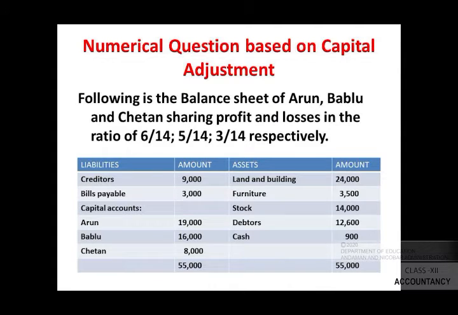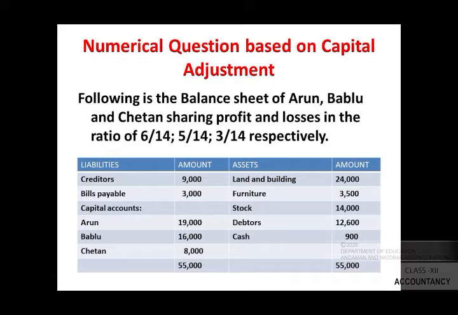Following is the balance sheet of Arun, Bablu and Chetan sharing profits and losses in the ratio of 6/14, 5/14 and 3/14 respectively, which can be read as 6:5:3.